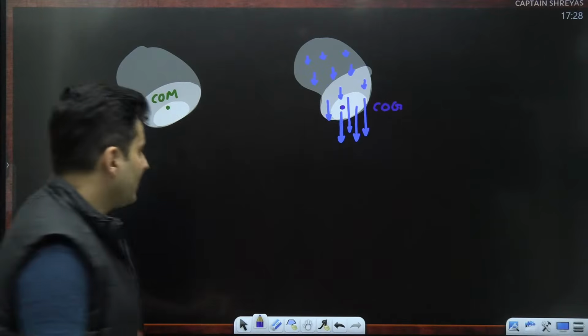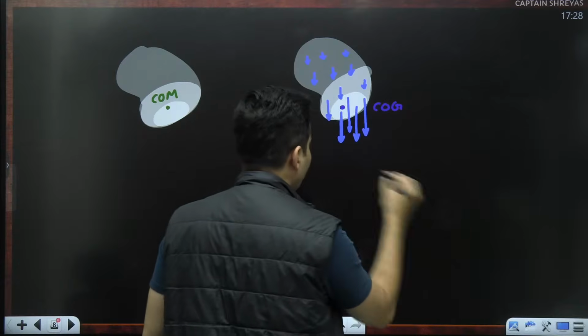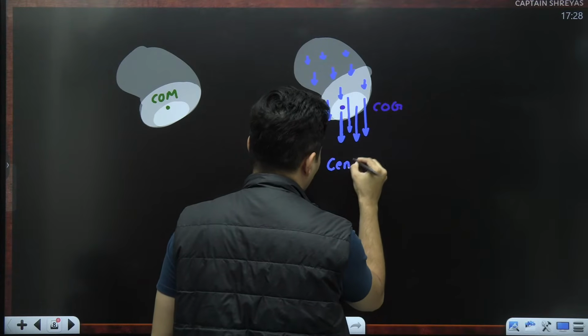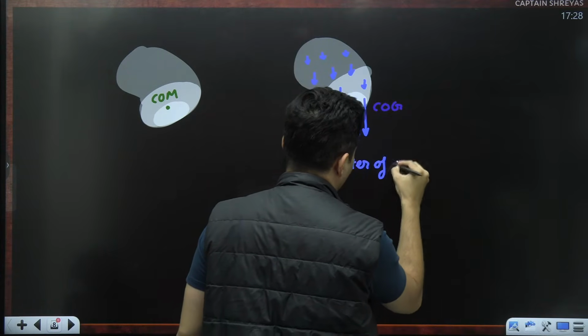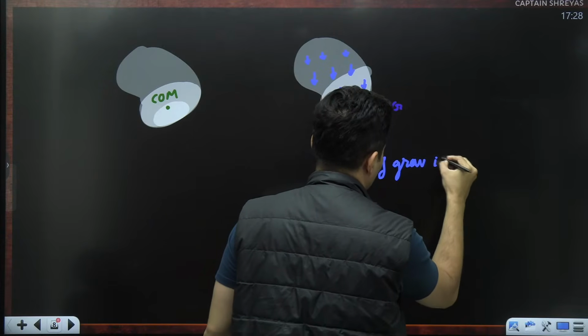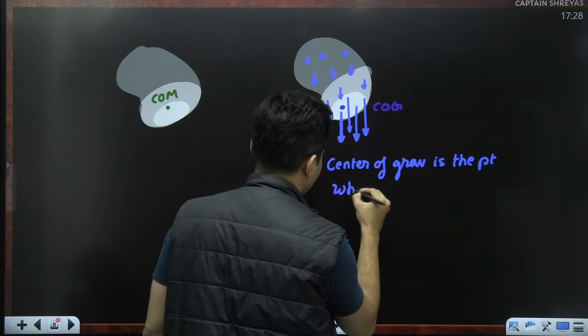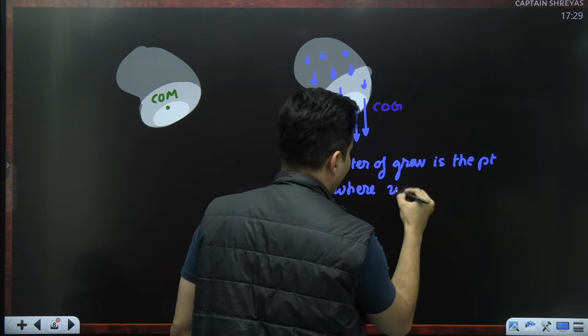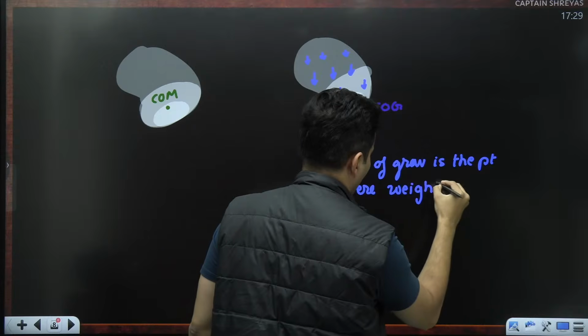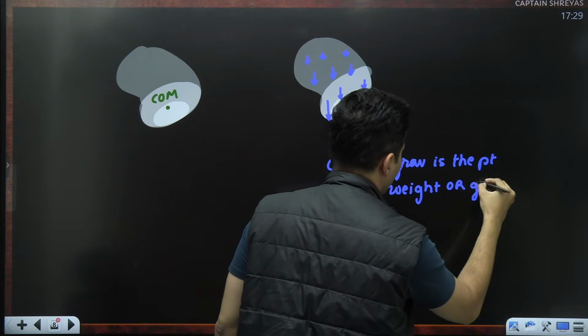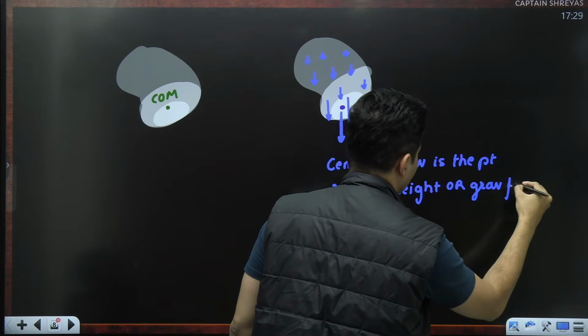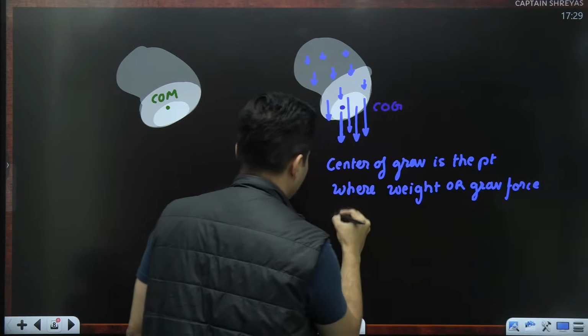So understand, center of gravity is the point where weight, or basically gravitational force, is concentrated.